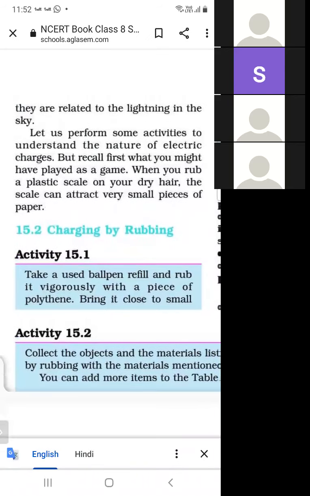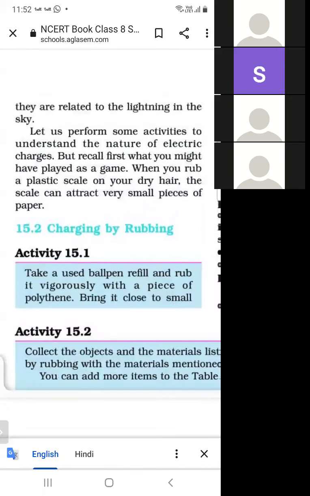As we know, a student brings a plastic scale, and when he rubs this plastic scale on dry hair, the plastic scale becomes charged.